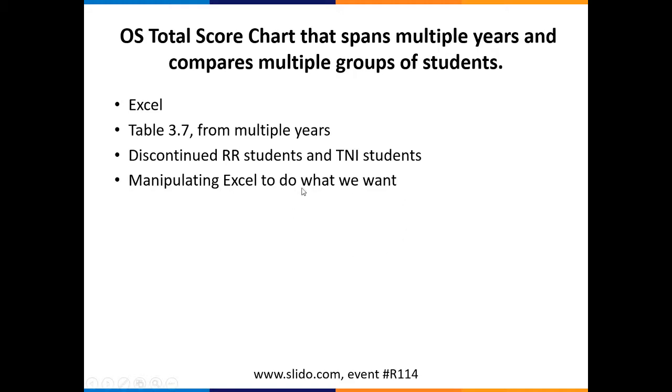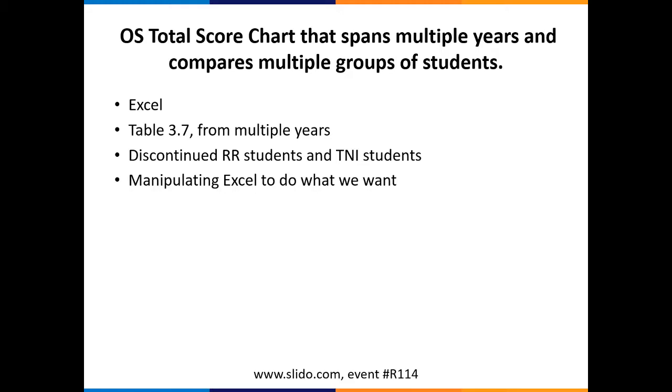And so from table 3.7, for this example, I'm just going to use data for our discontinued reading recovery students and compare them to some tested, not instructed students. And I want to say this before we get into it, just like my other examples, there's no easy button that is going to make this chart. We have to manipulate Excel to get it to do what we want.